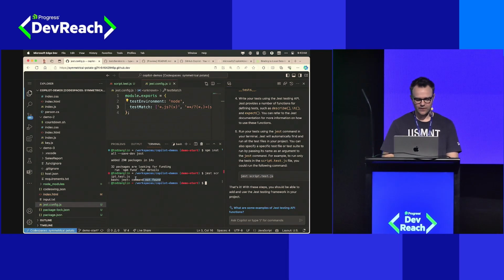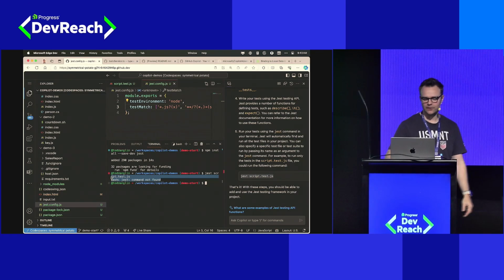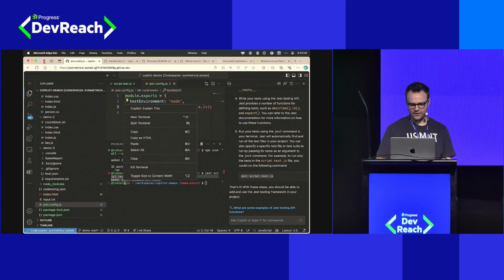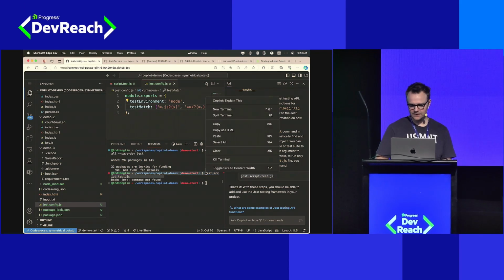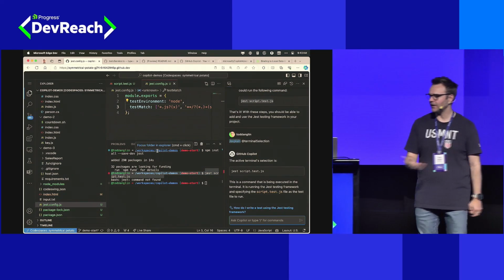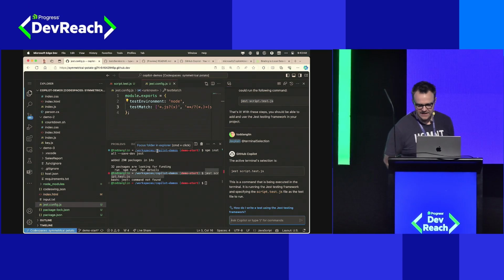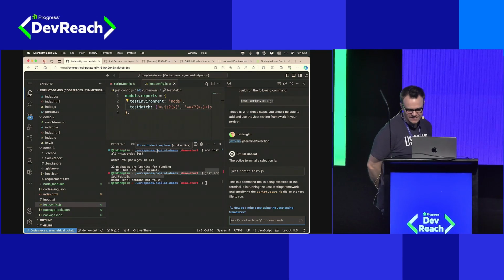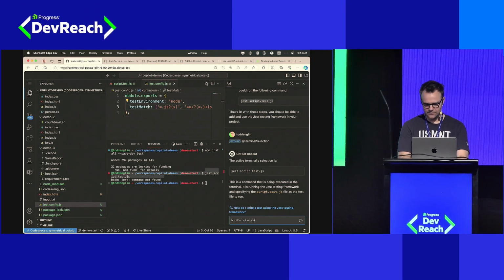So I can right-click here in the terminal. In my terminal output inside of VS Code, just like we were doing for our code before. In fact, let me get the whole message here. Right-click, Copilot explain this. We can have Copilot explain errors to us as well, and it will give us guidance on how to get out of those errors. So it says that this command is being executed in the terminal, but it's not working.